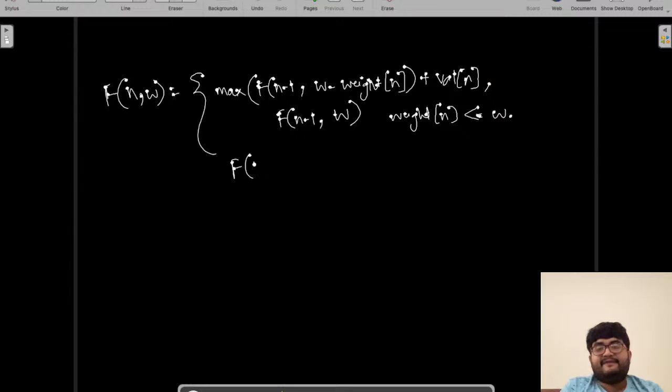Otherwise it is f(n minus 1, w). So this is the recurrence.